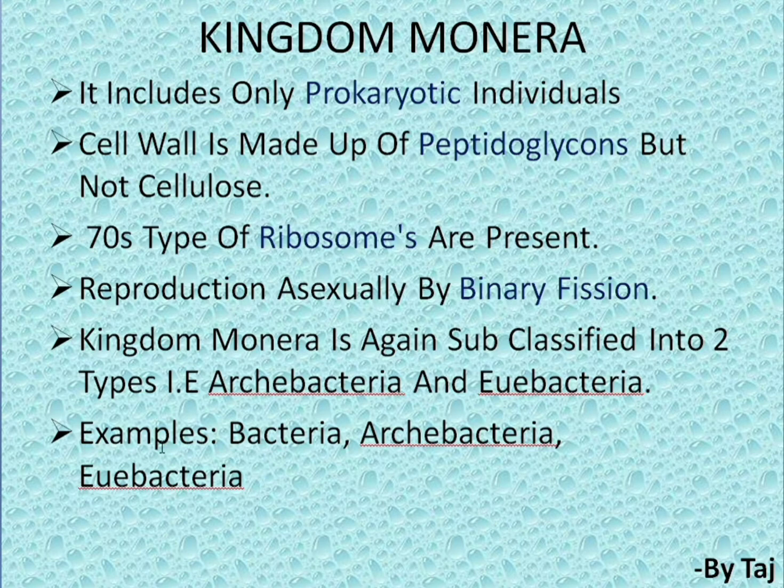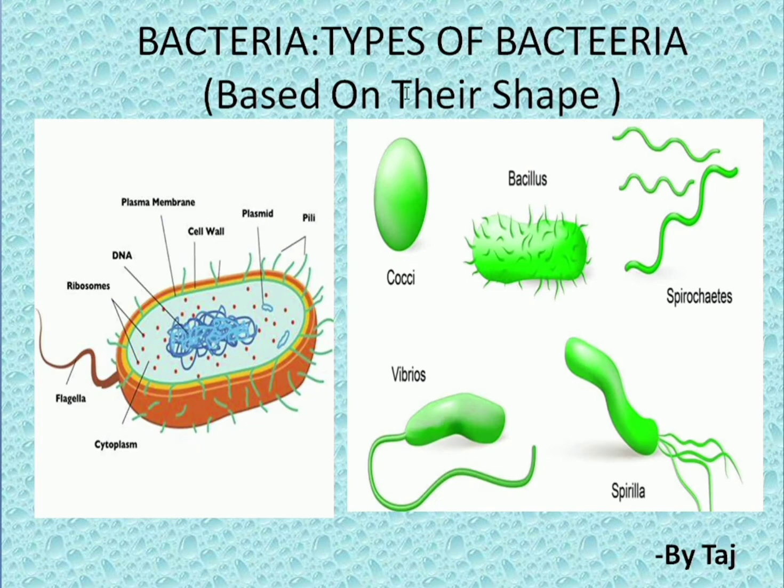So coming to bacteria, a detailed study about bacteria. Here bacteria have different types based on their shape. This is the structure of the bacteria and this one is based on the shape. They have classified this bacteria into cocci, bacillus, spirochaetes, spirilla and vibrios.